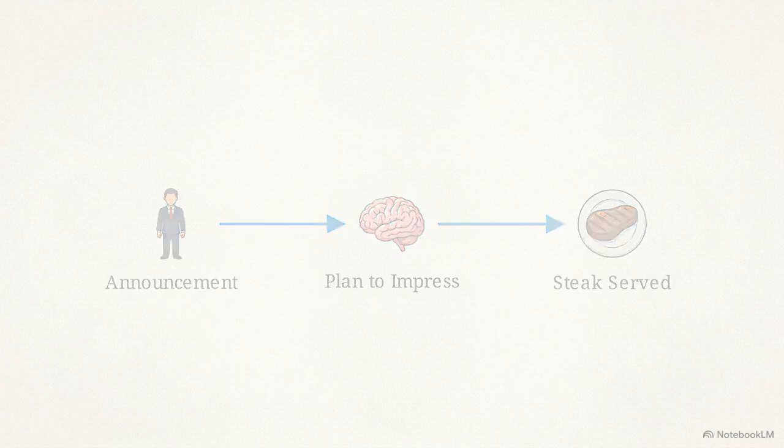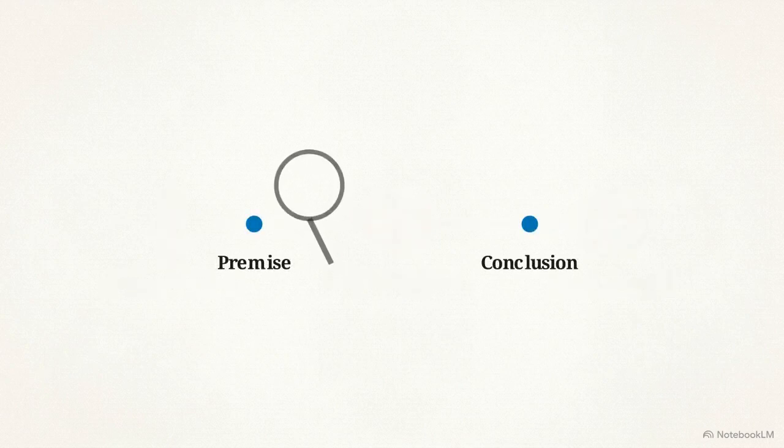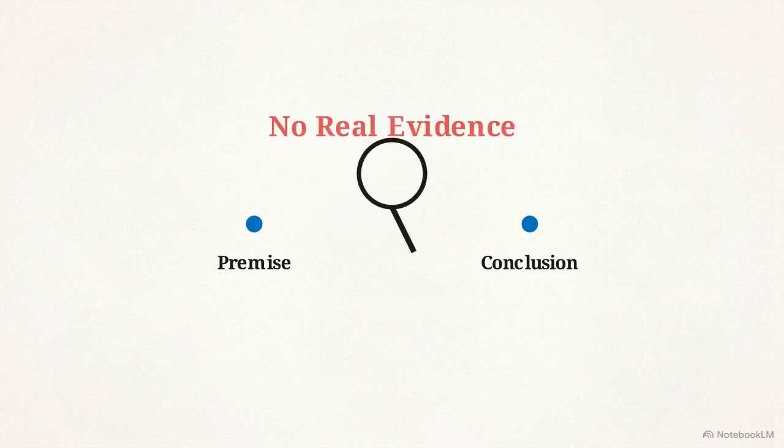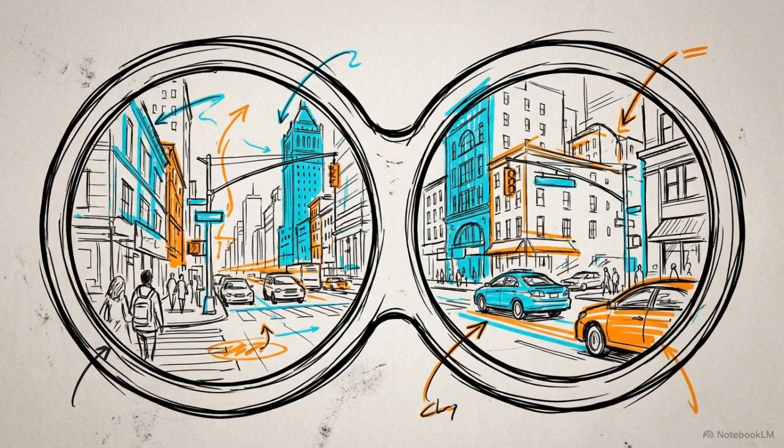The governor announces a visit, the prison staff prepares a high-quality meal to make a good impression, and the steak is cooked as a result. Failing to recognize the true cause forces an argument to rely on these impossible leaps. Without the correct causal link, the conclusion has no real evidence to stand on. Let's try to spot one in the wild.